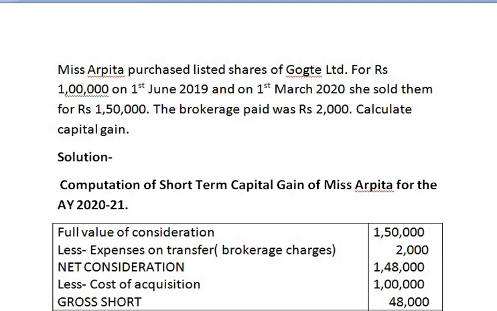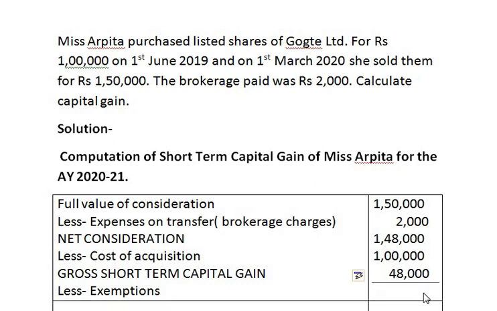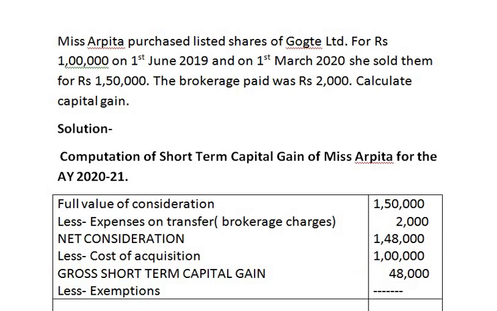Gross short term capital gain. From this you have to deduct exemptions if they are given in the sum. No exemptions are given. Exemptions are nil.